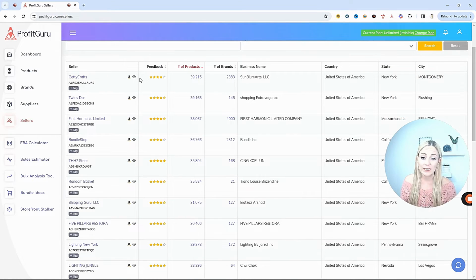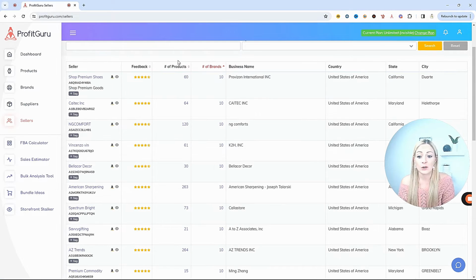Now from here, all we need to do is look at those different sellers, and if they look like it's someone we can compete with, they don't have too many brands like this one right here, Getty Crafty. That's a lot of brands. That's a lot of products. They're probably going to be out of our league as smaller Amazon online arbitrage sellers. So I can even click here and filter it down low to high. So I can start seeing those sellers who are more on my level.